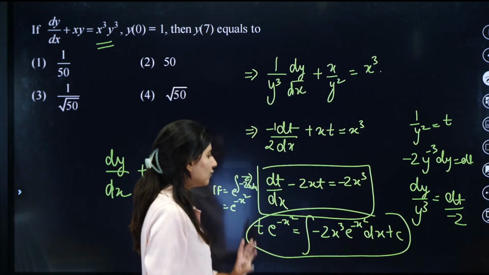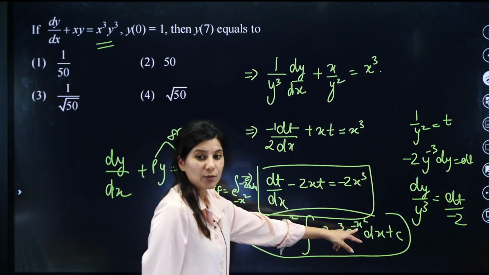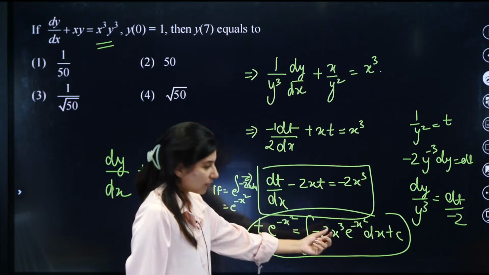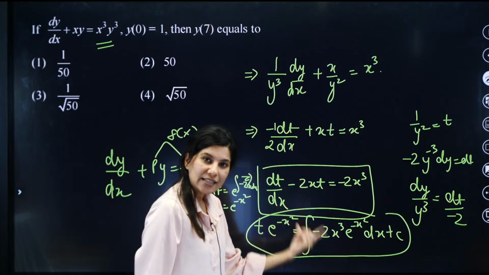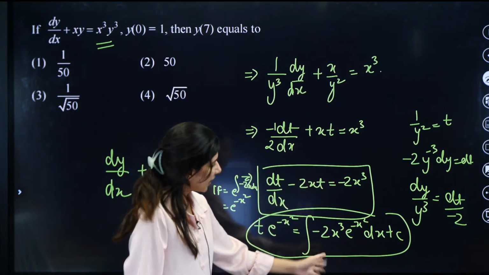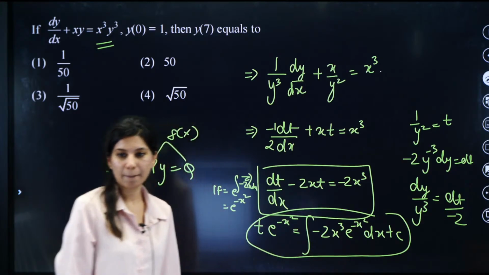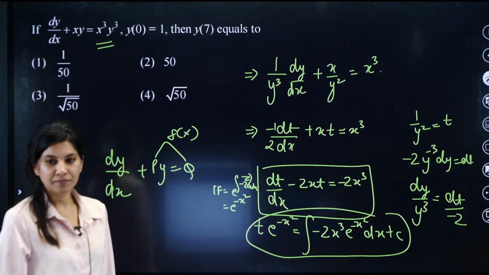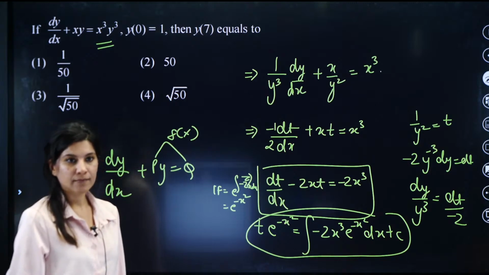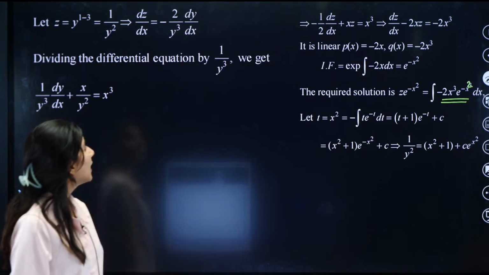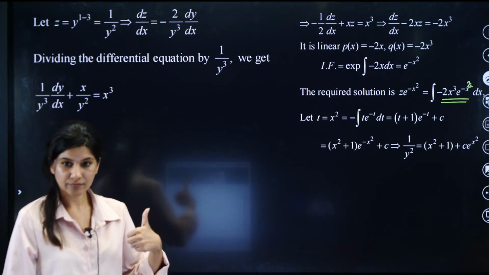So in here you have to put x square equals t. The moment you put x square equals t, x cube we have, x square will be t and x dx will be dt. And then you have to apply integration by parts. I hope that this question will be clear. You will be able to do that, right?